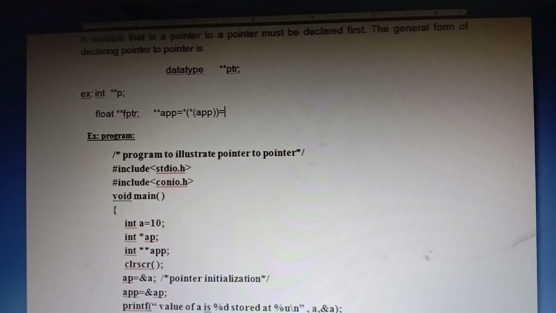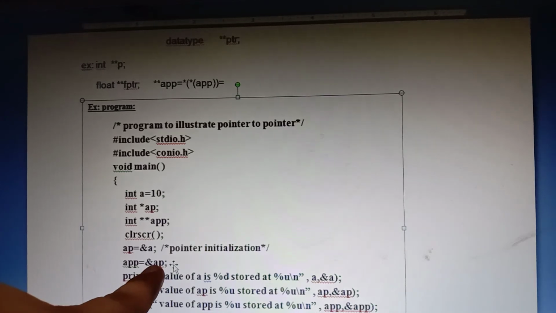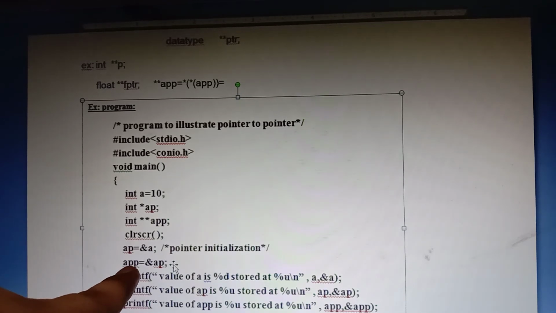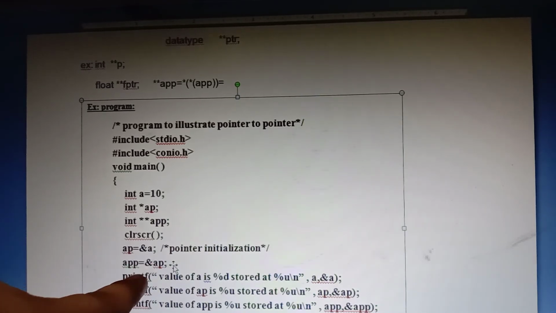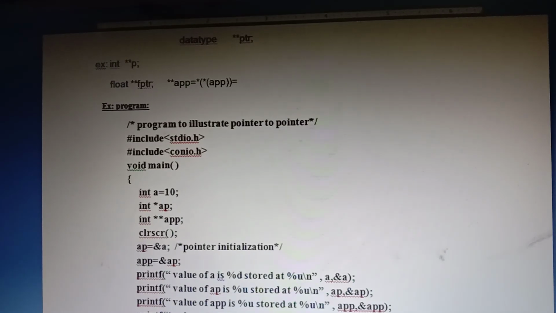What is APP? APP contains the address of AP. Suppose I take the address of AP as 3000. What is the value of APP? That contains the address of AP, the first pointer's address, so I am writing 3000.